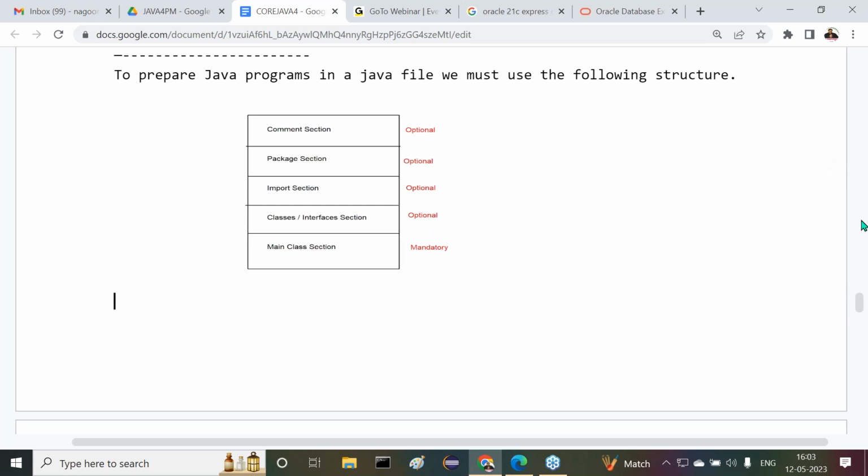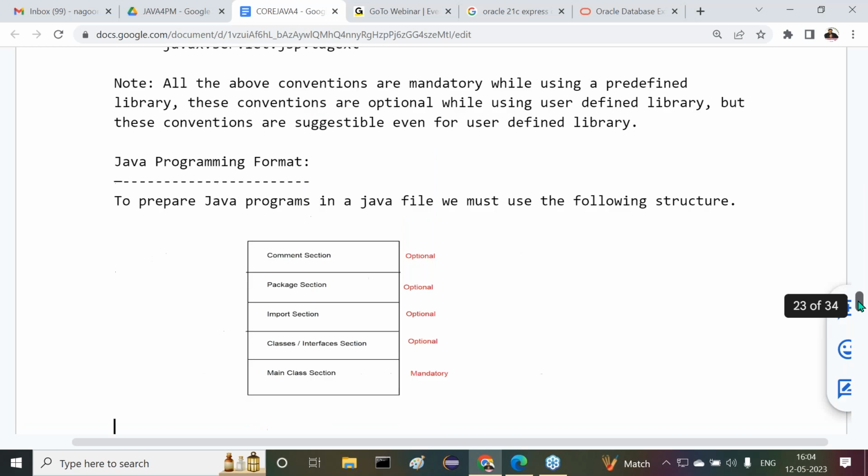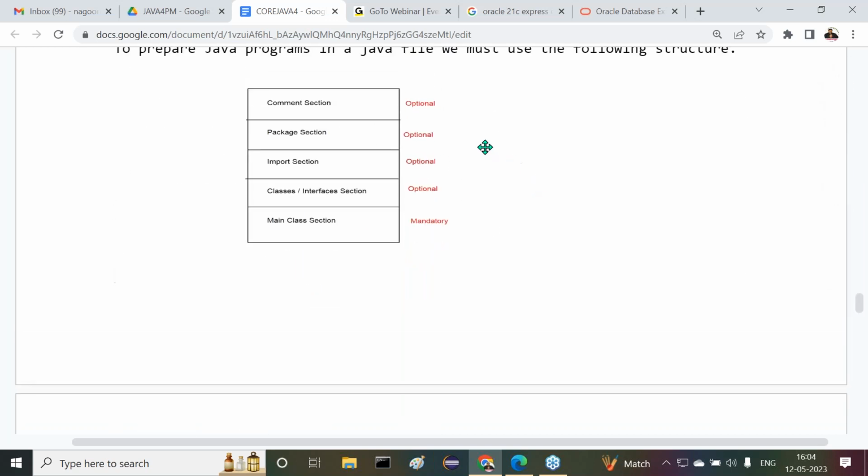All right. Now, after understanding this, if you observe all the five sections here, which sections are optional and which sections are mandatory? The first four sections are optional. The last one is mandatory. You can understand this clearly. Comment section, package section, import section, classes or interfaces section are optional. Main class section is mandatory.